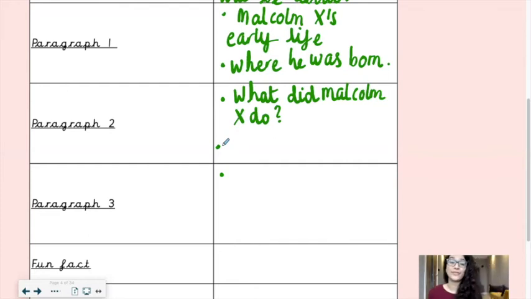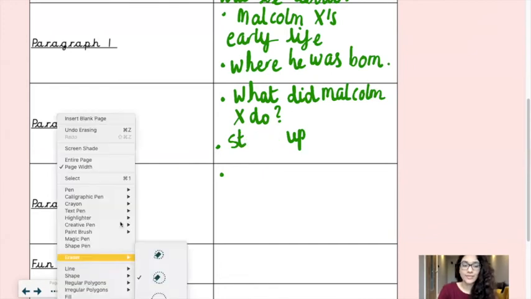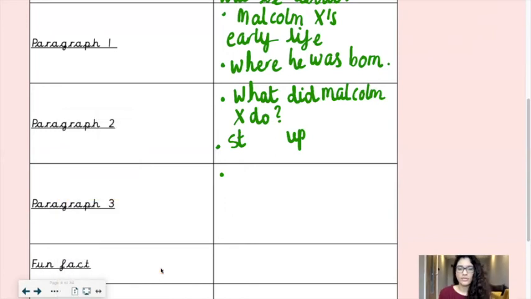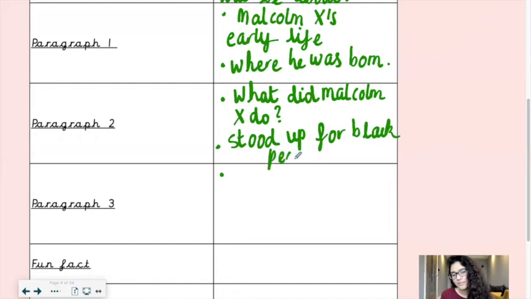Again, it will be different to what you've written unless your leader, the leader that you've chosen, did something similar to Malcolm X. But what Malcolm X did was stand up for Black rights. So I'm just going to write that just again as a reminder. What did he do? I wrote stand up. I should be writing that in the past tense because your non-chronological report should be written in the past tense because these are all events and facts from the past. So that should be in the past tense. Stand is present, stood is past. Stood up for Black people's